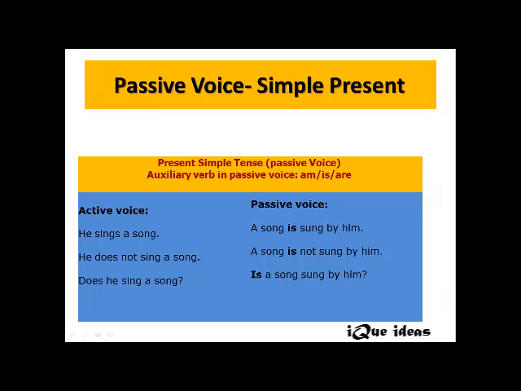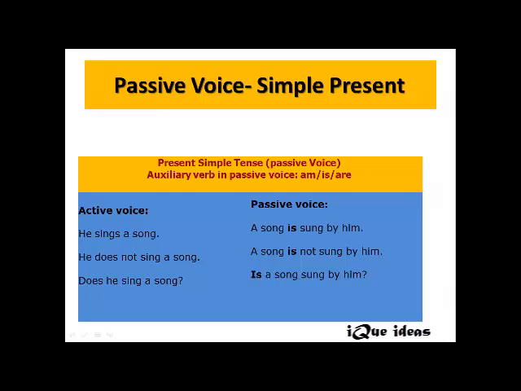Mind you students, tenses will not change even in passive voice. Tenses remain the same. There is only the interchange of the subject and the object. In the first sentence, he sings a song is in simple present, and even in passive voice the same sentence remains in simple present. The only change is sings, which is 1V, gets changed to 3V. That's how it becomes sung.